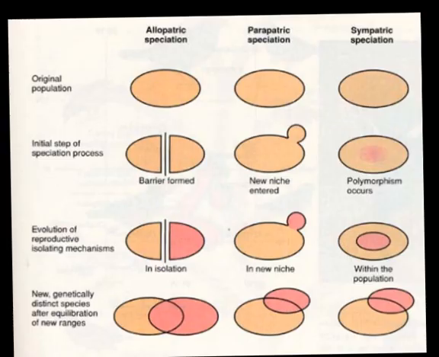The last type of general speciation I'll be discussing is called sympatric speciation, which is where species diverge while they're inhabiting the same place at the same time. One example of sympatric speciation that's occurring actually right now exists in that of hawthorn flies. Now, the hawthorn flies, also known as the apple maggot flies, their normal hosts are the hawthorn trees. They're native to North America. But sometime in the early 1800s, they began to infest apple trees.